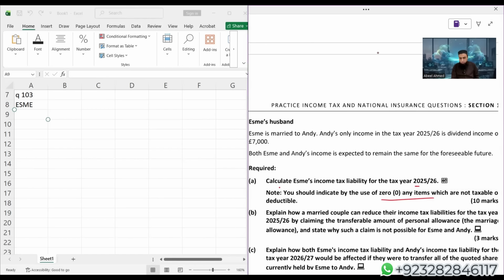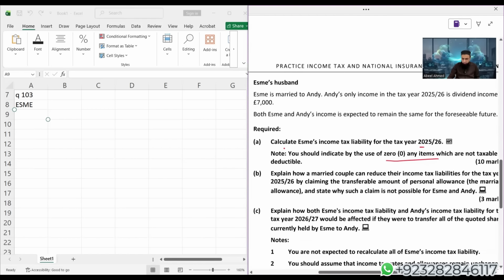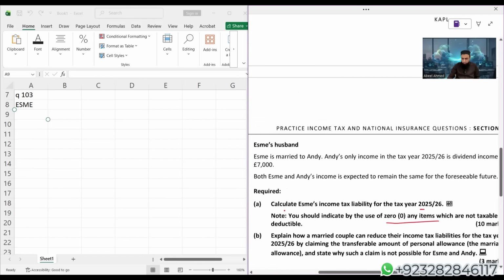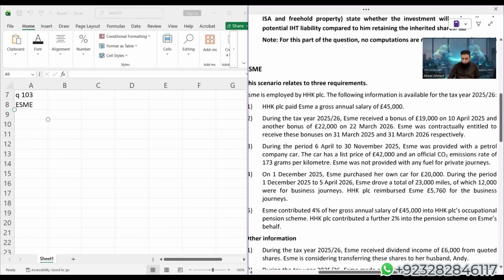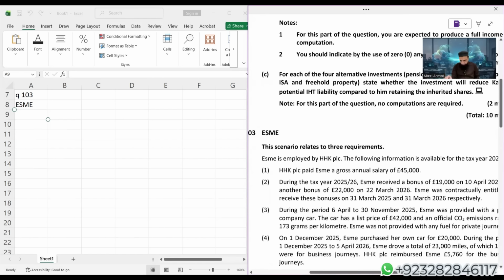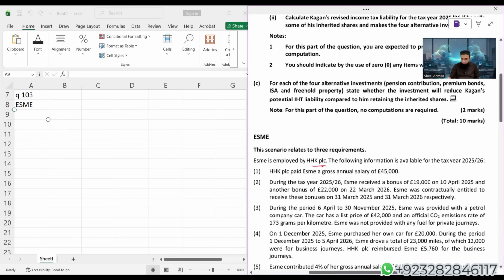Part A is 10 marks. Parts B and C we'll read later on. Let us just focus on Part A right now, and we are required to calculate Esme's income tax liability for the tax year 25-26. Esme is employed by HHK PLC. The following information is available for the tax year 2025-26. HHK PLC paid a gross salary of 45,000.